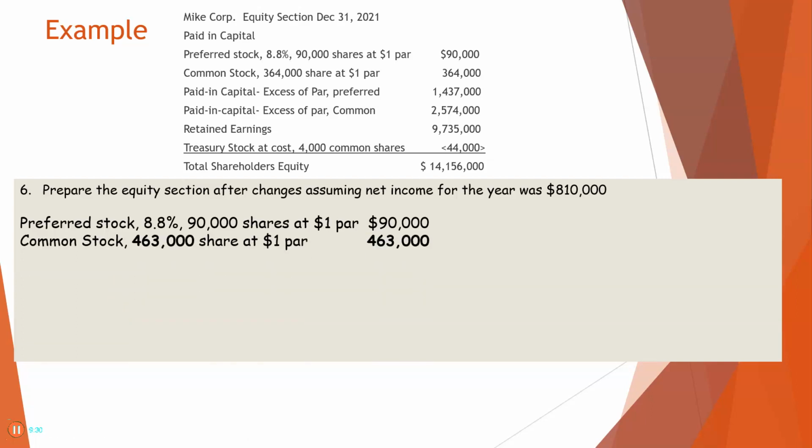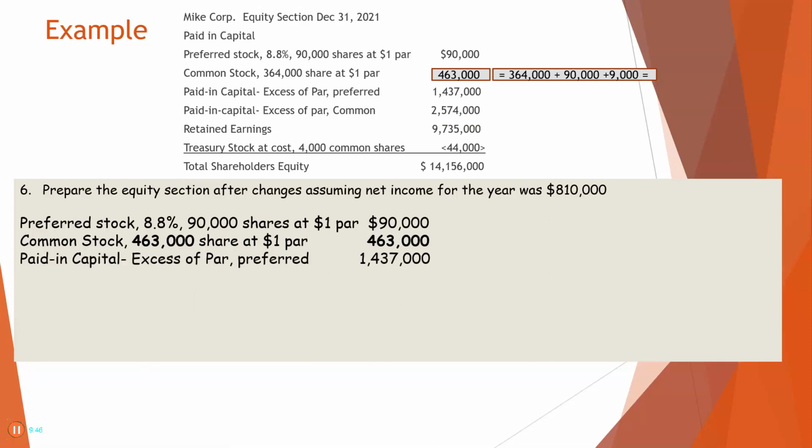However, our common stock, we now have 463 shares at $1. That's because we took 364 plus 90 plus 9. And now we have our 463,000 there. Now, nothing happened to paid-in capital in excess of par for the preferred.